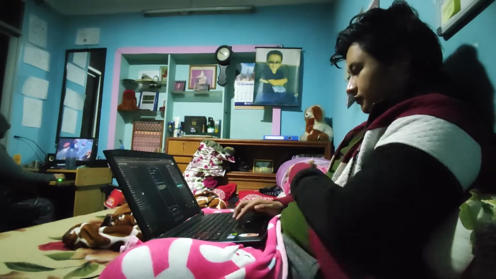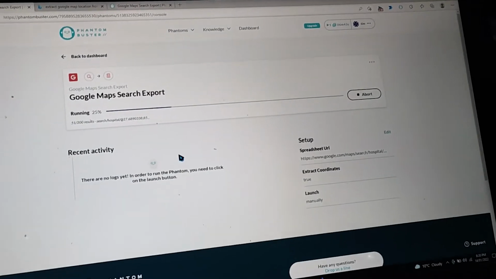I'm just creating a Google database for my new app, which is obviously no code. I was just finding out how to get the databases into my Google Sheet so that I can implement the app, which is hectic, but I'm going to do it anyway. I'm using this tool called Phantombuster to extract the Google Maps results into my database. So finally, your app is ready, which I'm going to show you in just a second.